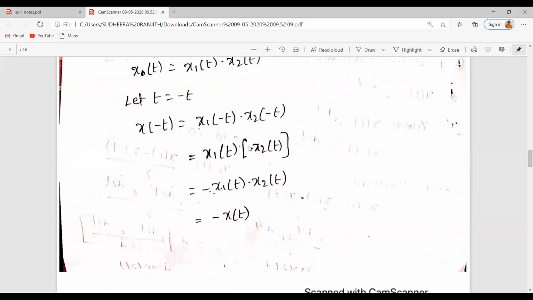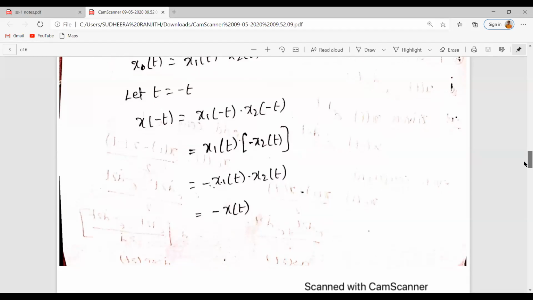So this can be written as x1 of t into minus x2 of t, which is nothing but minus x of t. So here it satisfies the condition x of minus t is equal to minus x of t. So here we have proved that the product of an even signal and an odd signal is an odd signal.